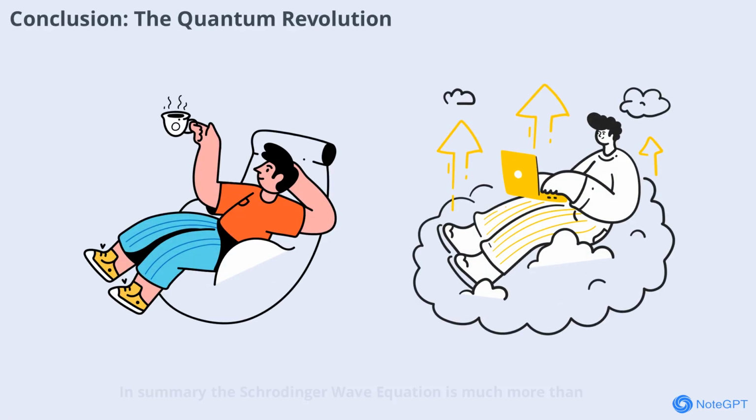In summary, the Schrödinger wave equation is much more than a mathematical formula. It's a gateway to the quantum world. Its predictions have transformed science, technology, and our understanding of reality. As we continue to explore the mysteries of the quantum realm, the Schrödinger equation will remain at the heart of discovery, guiding us toward new horizons in physics and beyond.